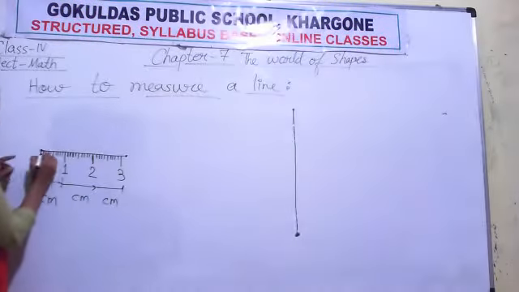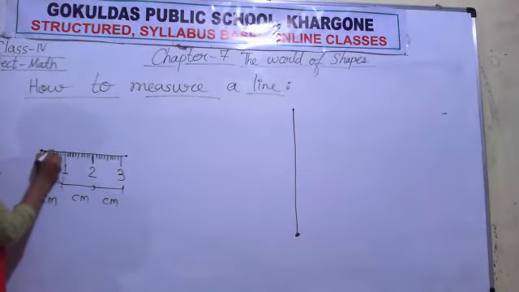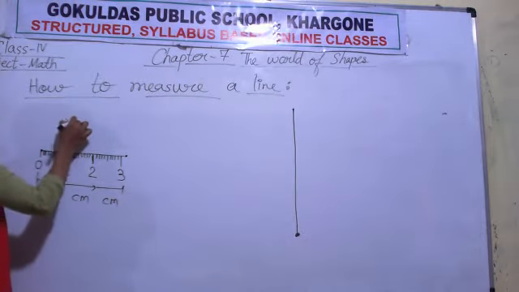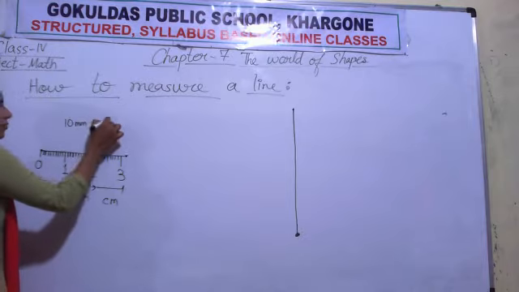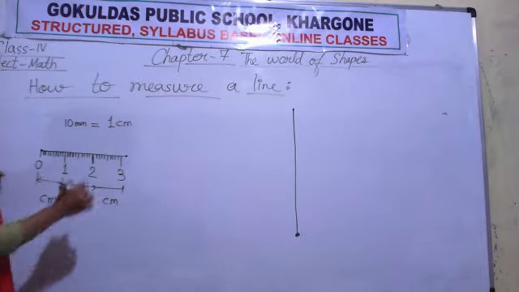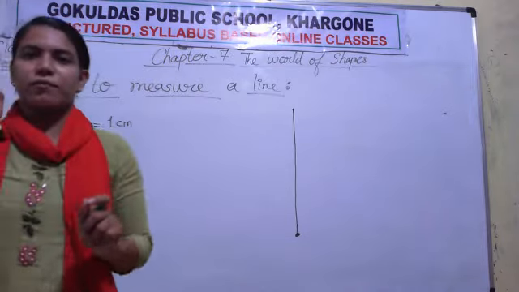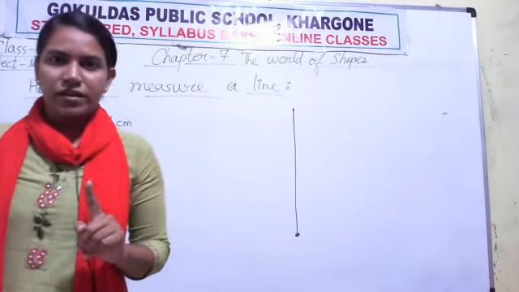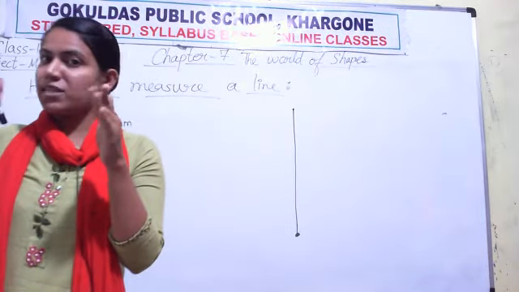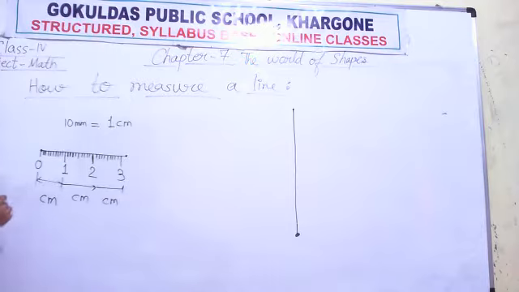So 1, 2, 3, 4, 5, 6, 7, 8, 9 and 10. 10 millimeters will be equal to 1 centimeter. Each small division represents 1 millimeter. So 10 millimeter means 1 centimeter.